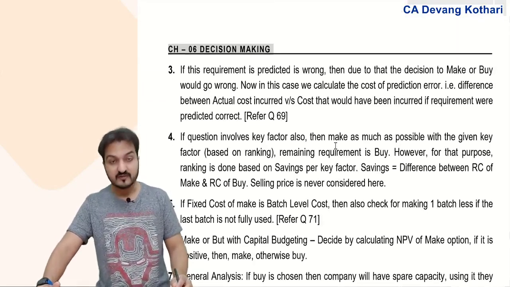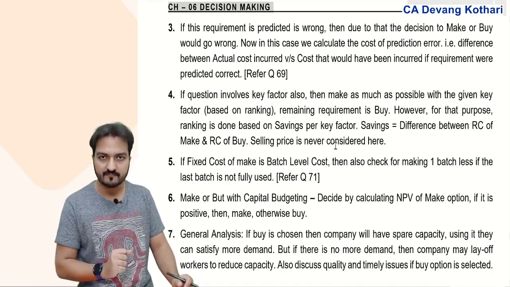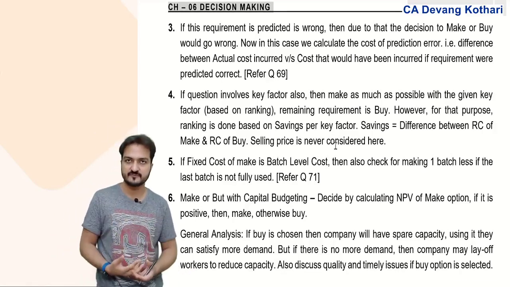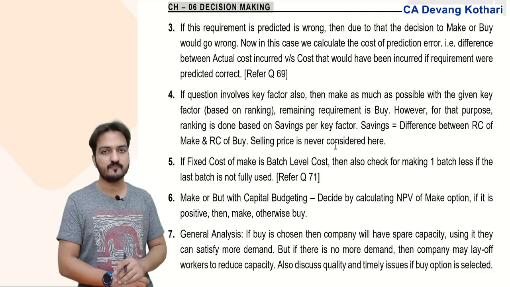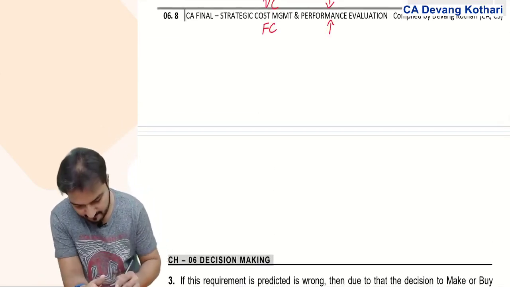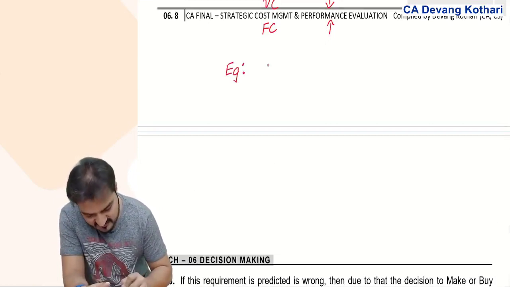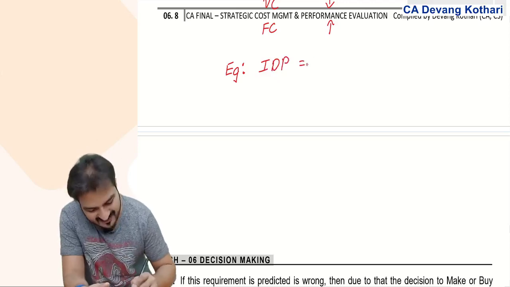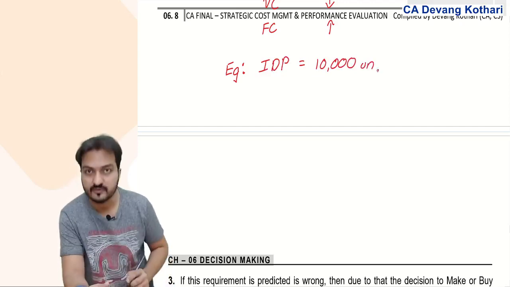Now, after calculating the indifference point, you decide whether I should make or whether I should buy. Now, your calculation of the indifference point was based on estimates. What if this estimate goes wrong? Say for example, the indifference point between make or buy you calculated turns out to be 10,000 units.